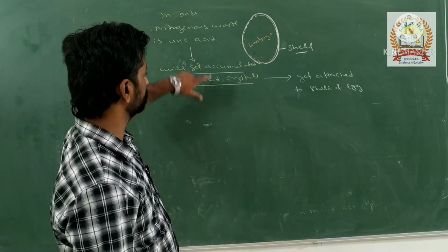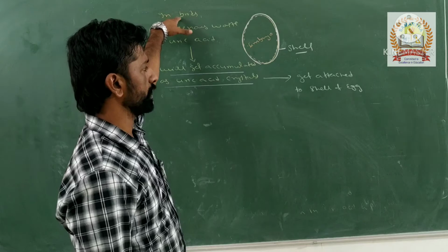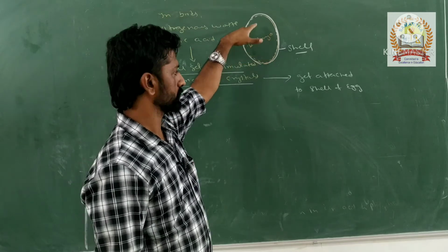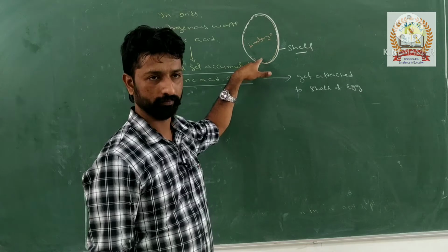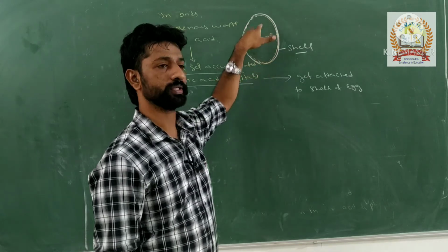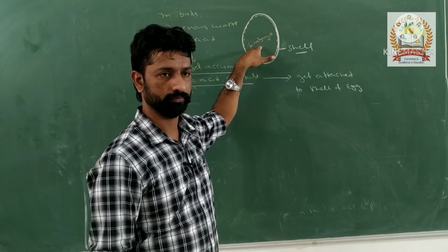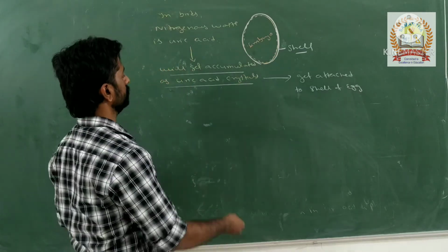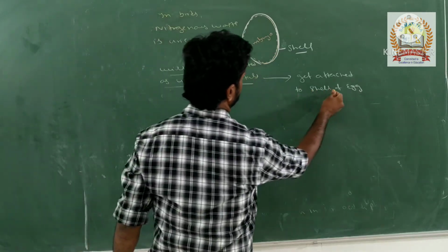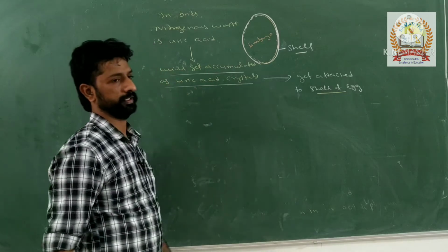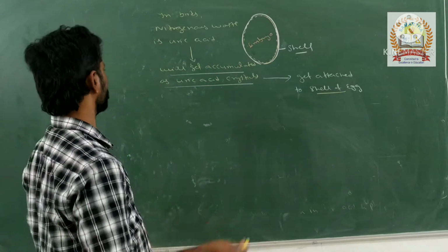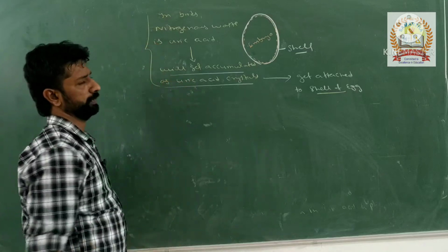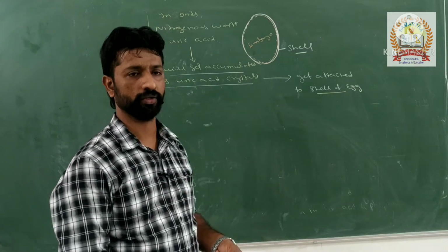But in the embryo of birds, the uric acid crystals will be formed and they get added to the shell of that egg. By that it escapes from toxic content being formed. So remember this: the uric acid crystals will get attached to the shell of the egg in birds. Questions will be asked based on this in the NEET examination. Any doubt in this one?